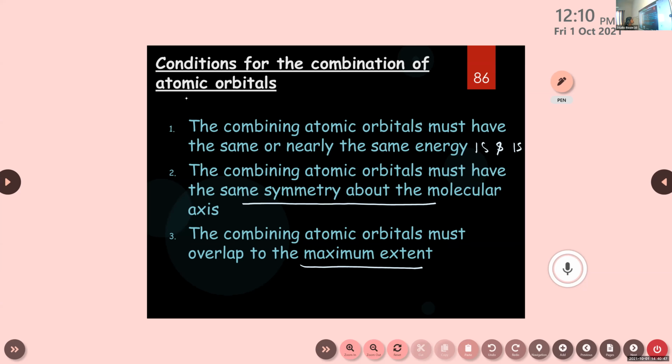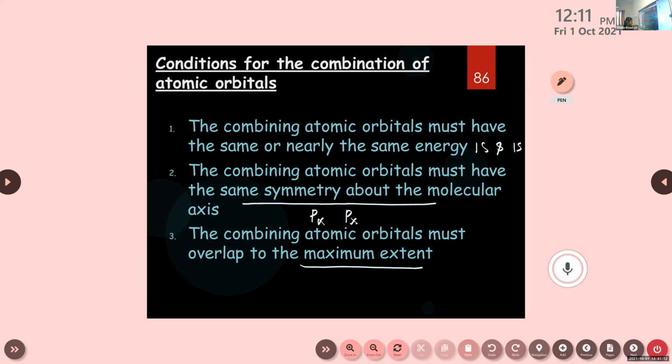Then the second one, about the symmetry. In p orbitals, you know there are px, py and pz orbitals, right? So px always combines with px itself. Okay, that means the same symmetry. That belongs to the x-axis, right? Then there are other types of p orbitals belonging to the y-axis, z-axis, etc. So px always combines with px.